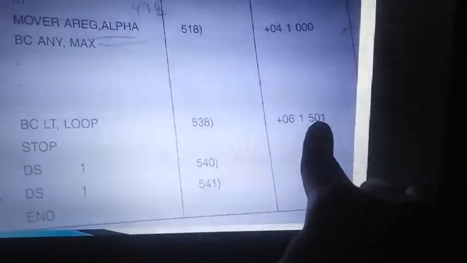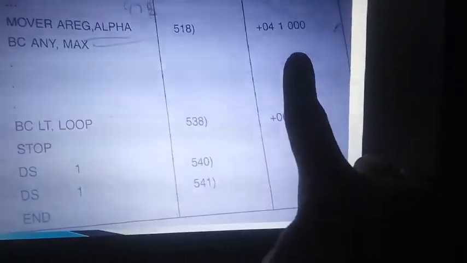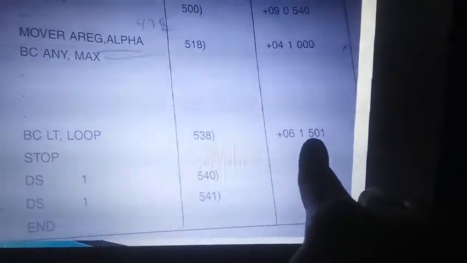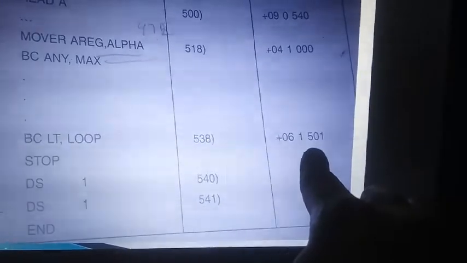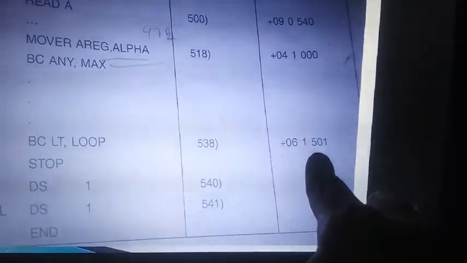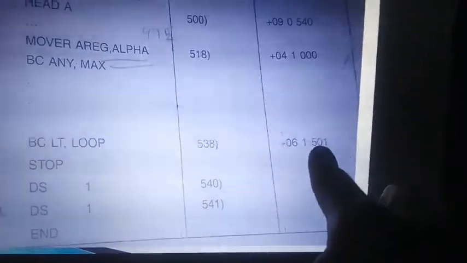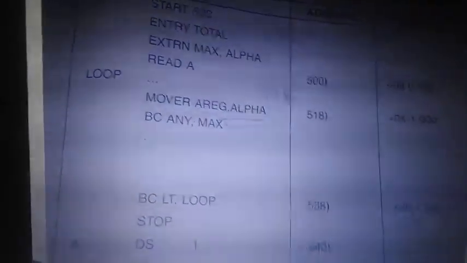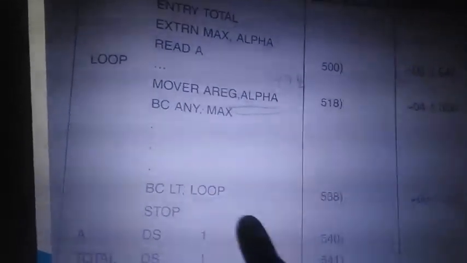What is the content you have? You have 501. Add this with the relocation factor. Relocation factor is 400. 400 plus 500, how much? 901. So you want the loop content. Loop content is in 901 because this is the first line, second line is 901, right? Loop should go back to 901, not to 501.